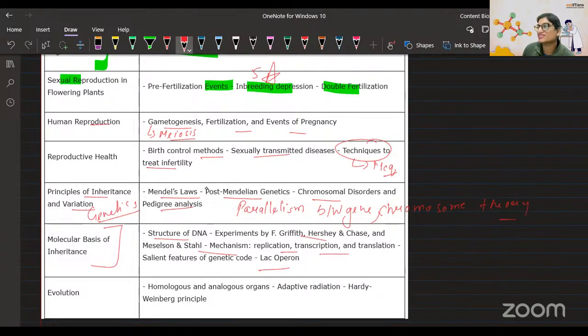And out of this, lac operon, I'm reminding you, from the biotechnology chapter, insertional inactivation, because lac Z is there. So that topic is very, very important, like 5 times very important. So I hope you understood. And Aniket, I'm requesting that if you have any doubt, you can tell me, ma'am, this is the topic I don't know, and you can repeat that. I have full time to teach you.